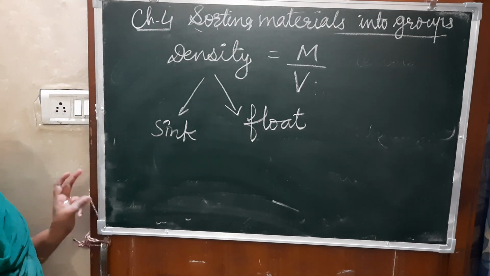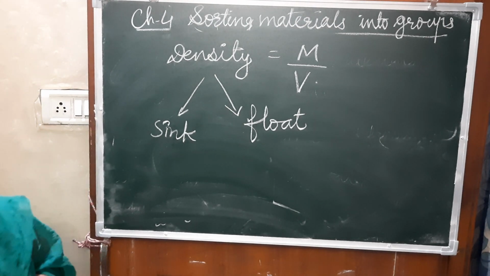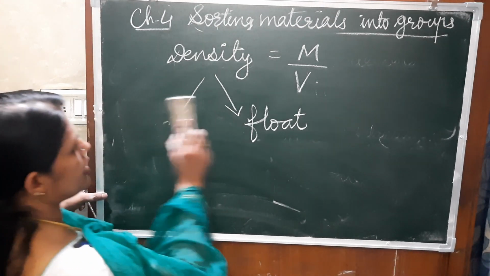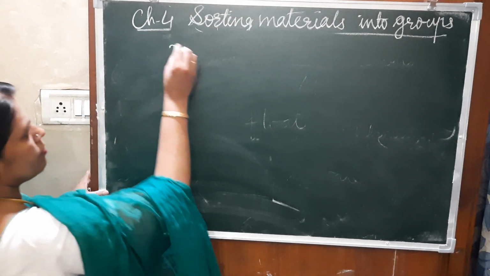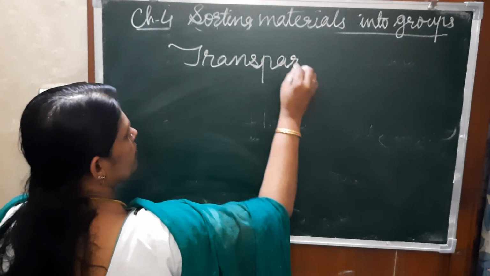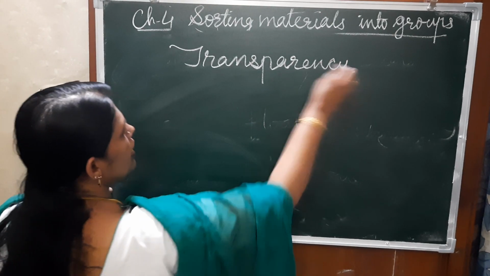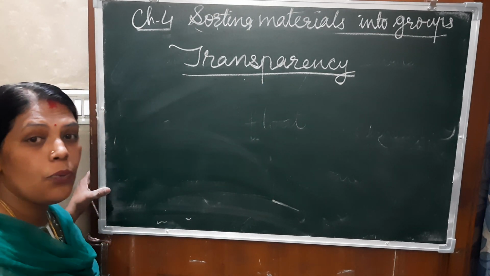Okay, and now the next one is transparency. Transparency means the object allows the light to pass through.